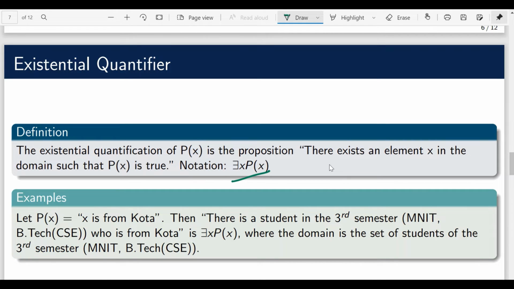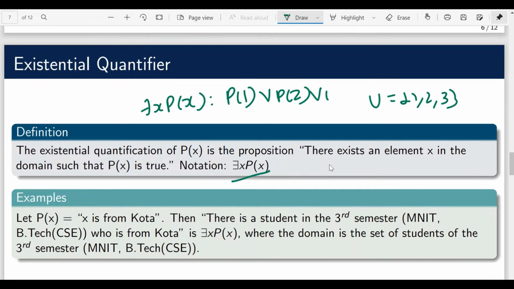This is the existential quantifier, and the equivalent representation will be, let's say my domain contains only 3 elements 1, 2 and 3, then straight away I can say either p of 1 is true, or p of 2 is true, or p of 3 is true, right? We can say at least one of these 3 is true, and therefore there exists x such that p of x is true. Okay, so let's consider one more example.